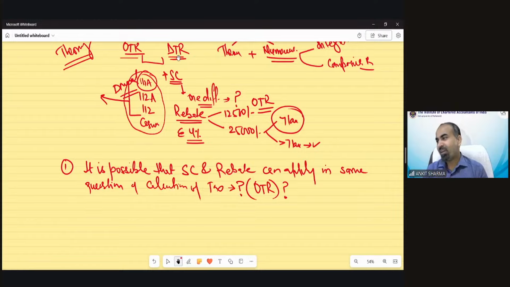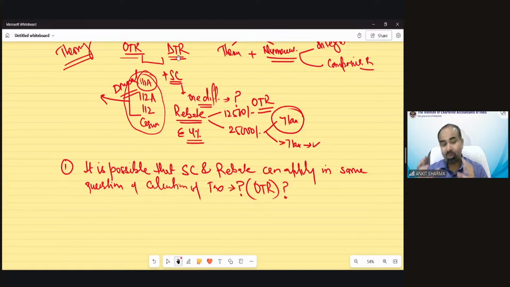Rajveer Ray is saying no. Look, understand one thing, listen very carefully. If I have asked this question, is it possible that surcharge and rebate can apply in the same calculation of tax question? So the answer would be yes. That's why I'm asking you. So no could not be the answer. If it would be no, why would I ask you this question?